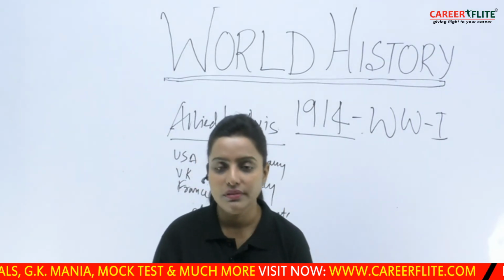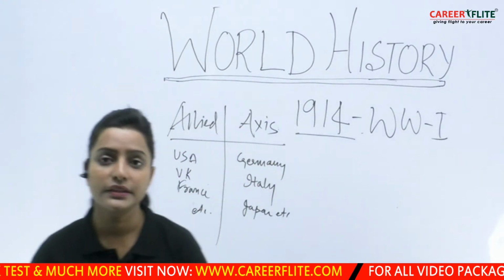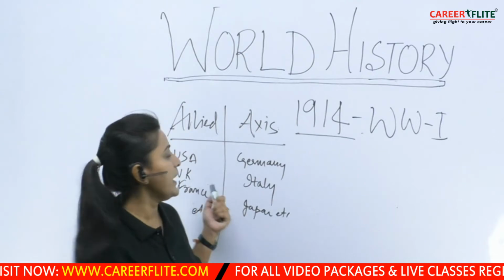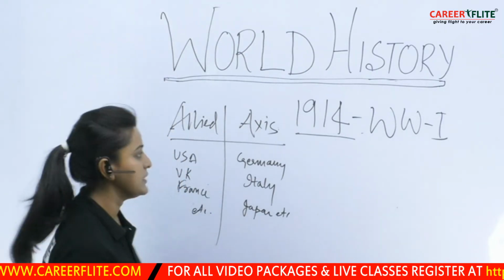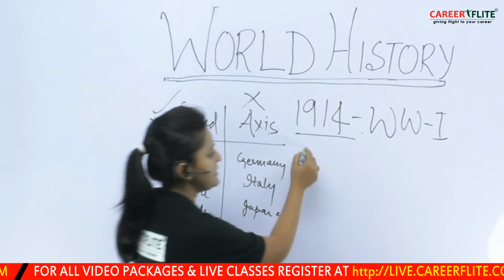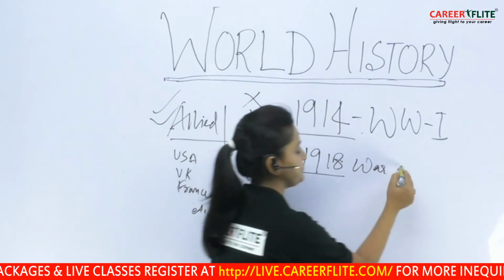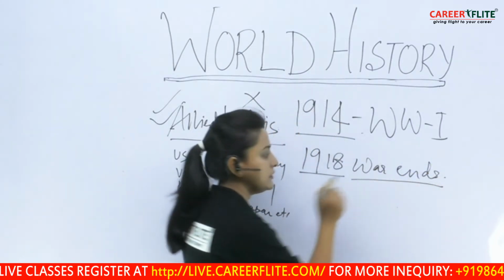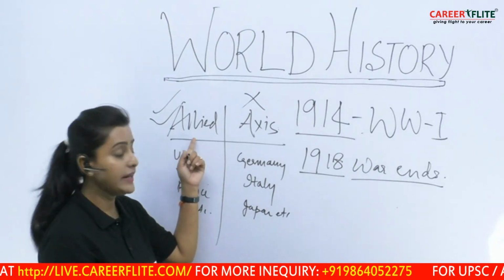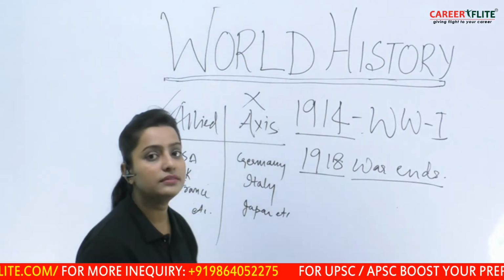Now, when we see this kind of destruction taking place in this world, finally what happened at the end was that the Allied power was victorious and the Axis power lost the First World War. So in 1918, we see that the war ends, by the Allied becoming victorious and the Axis having actually lost the war.